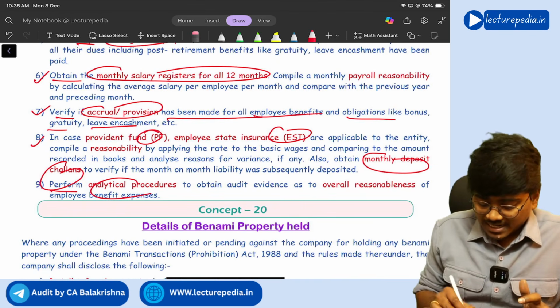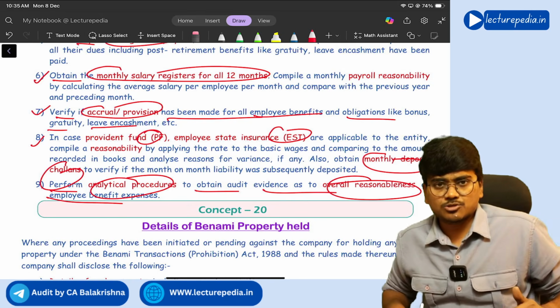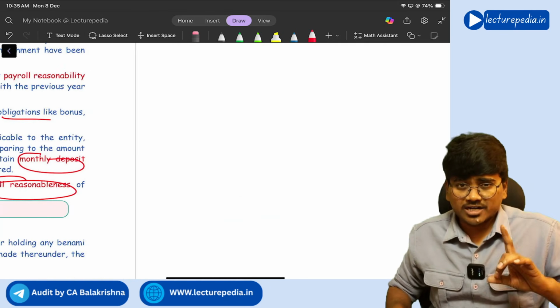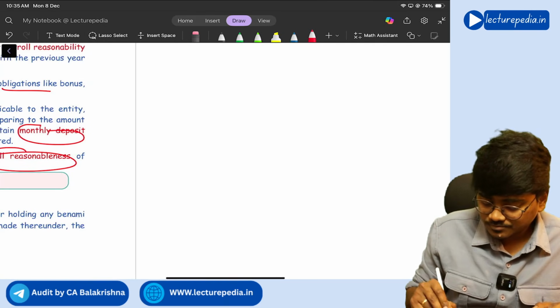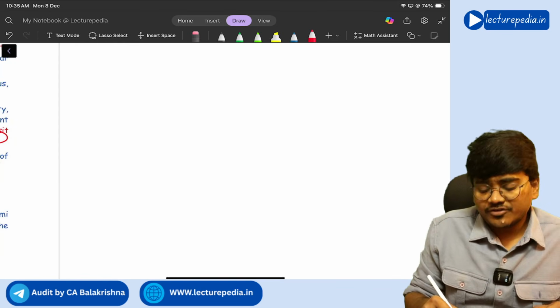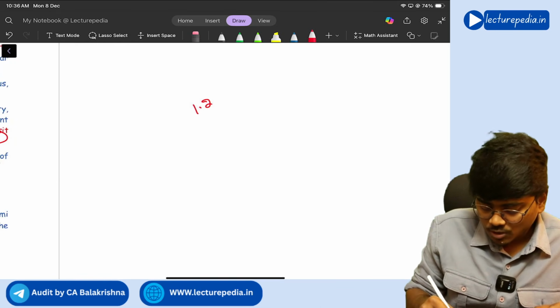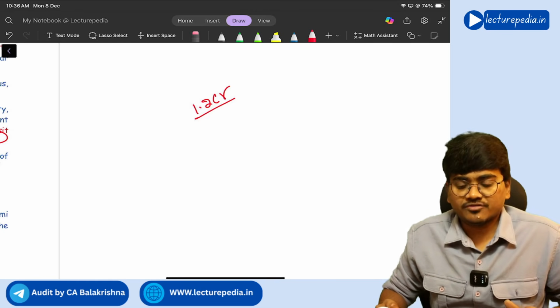Next, perform analytical procedures to obtain audit evidence as to the overall reasonableness of the employee benefit expense. Analytical procedure means I have already explained while discussing SA 520. In the P&L statement, employee benefit expenditure has been shown as 1.2 crore.